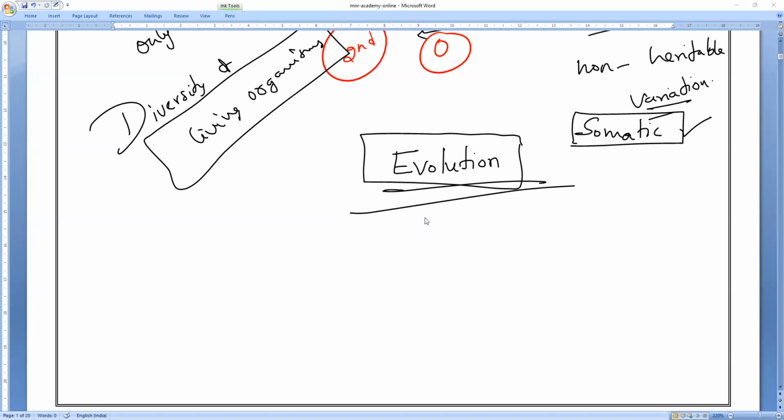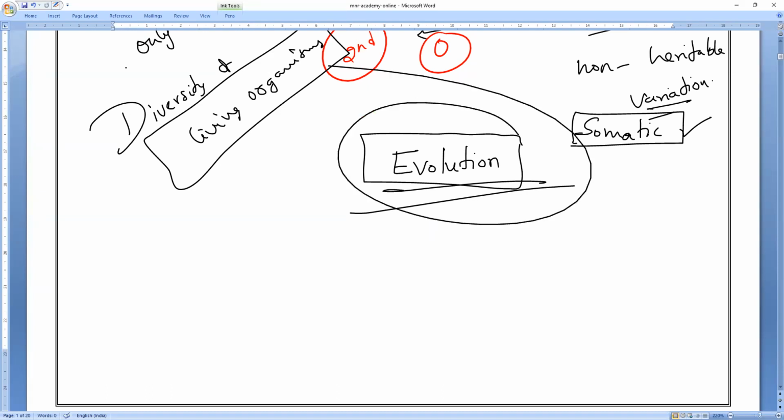Anybody? For evolution, suppose humans are coming from the apes, if you are believing, do you think that without variations from one generation to the next generation, it is possible to see evolution? Anybody? Yes, please. All of you. So that is why, if any organism is to undergo evolution, variations are necessary. Yes, variations are a necessity for organic evolution.